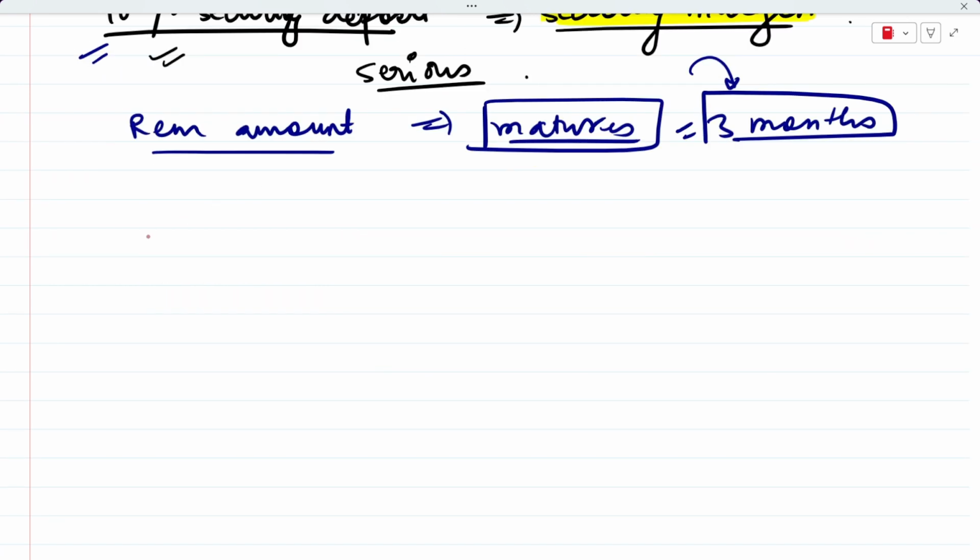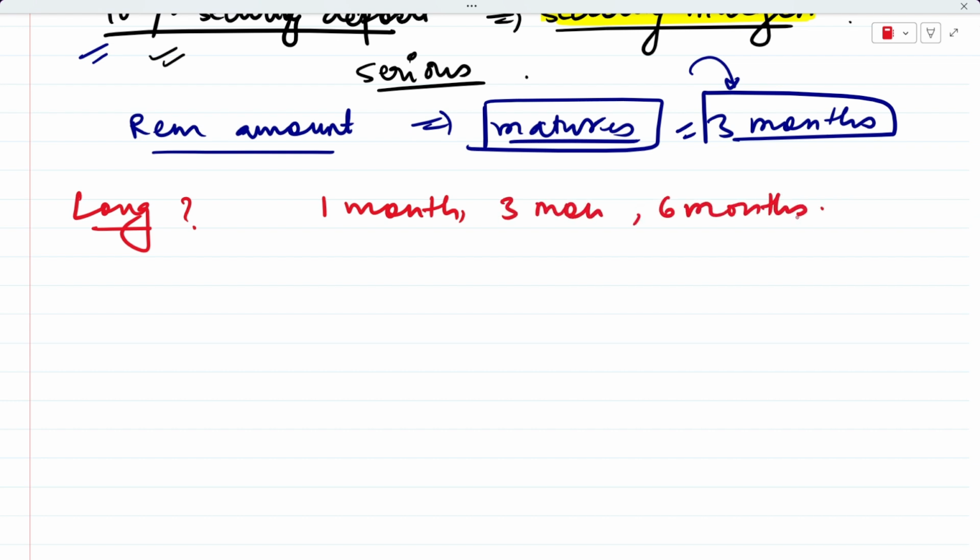Now, if someone asks you how long these forward contracts are? So the typical forward contract will run for maybe 1 month, 3 months, or 6 months. This is the ideal period for a forward contract to run, and the most common is 3 months. Why not longer?